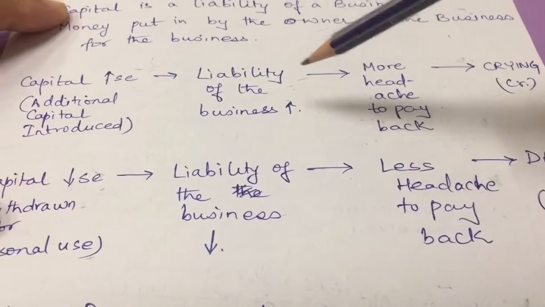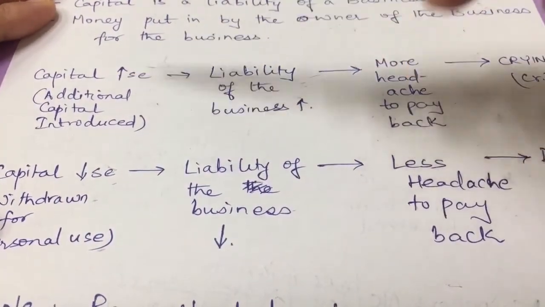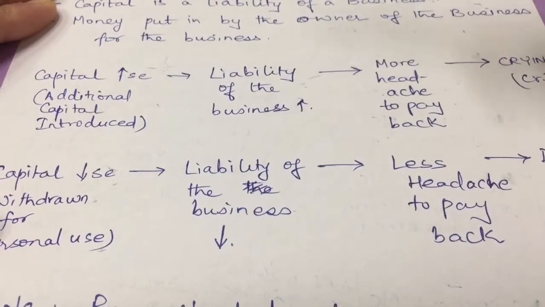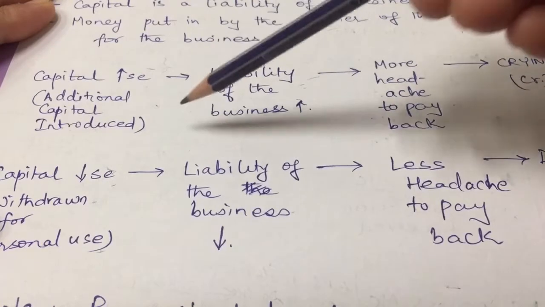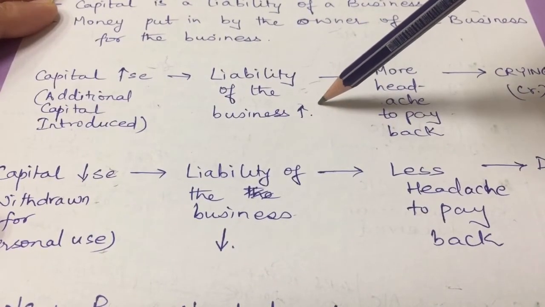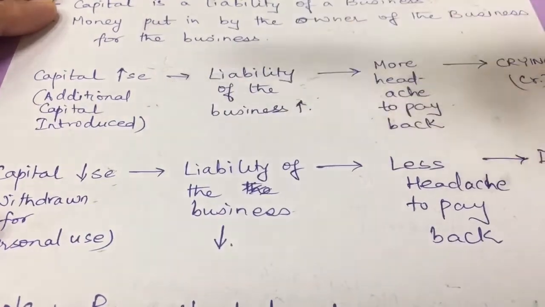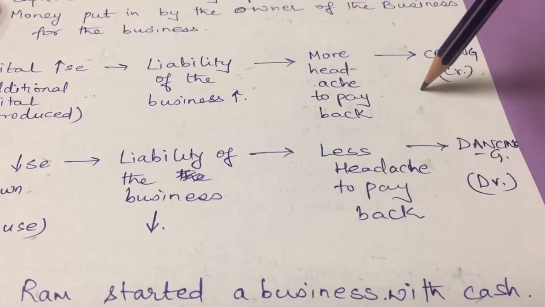Again the same rule goes. Capital has increased, or there is a new introduction of capital into the business, either of the cases. The liability of the business has also increased. It is now a headache for the business to pay it back to the owner. So he will be crying. Who will be crying? My capital account.